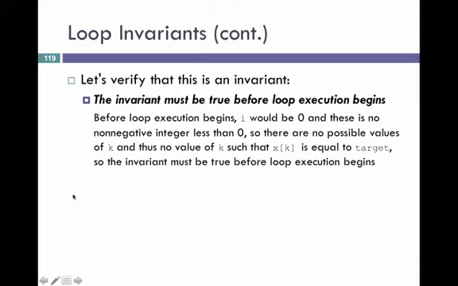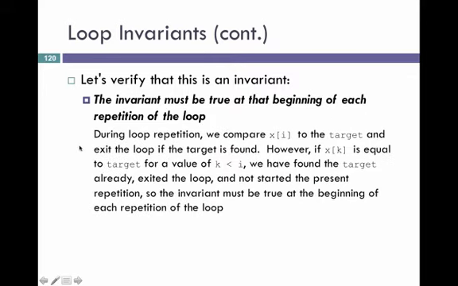So let's verify that this is an invariant. The invariant must be true before the loop begins. So before execution, i would be 0, and there's no non-negative integer less than 0, so there's no possible value of k, and thus no value of k such that x sub k is equal to the target. So the invariant must be true before the loop execution begins. If we're starting at the first element, there aren't any early elements that could contain the target.